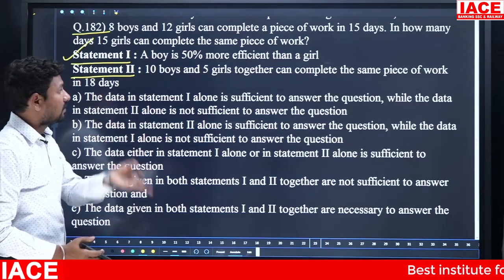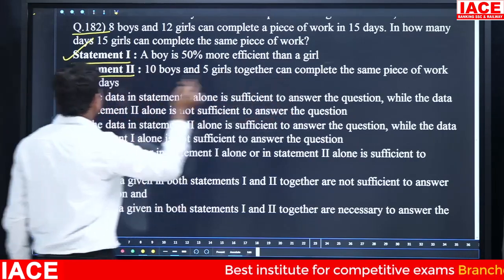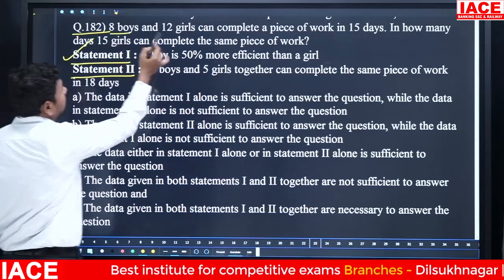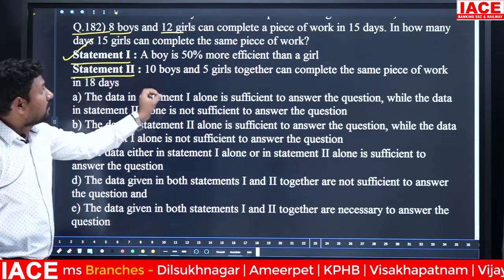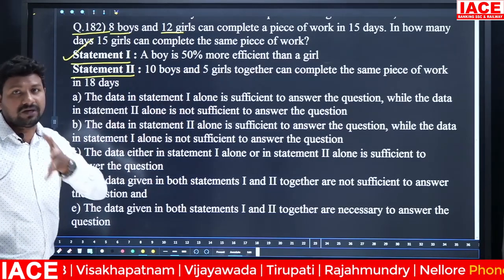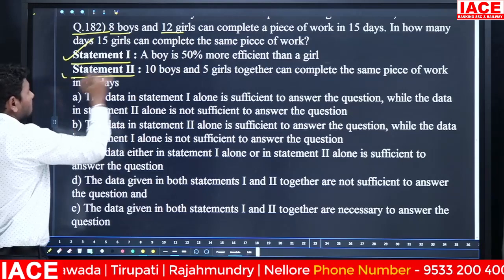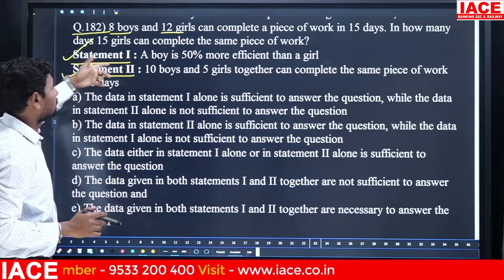Now look at statement 2 also individually. 10 boys and 5 girls together can complete the same piece of work in 18 days. Already they mentioned 8 boys and 12 girls complete a work in 15 days, and 8b plus 12g into 15 is equal to, we can use the M1D1 equals M2D2 formula. When you apply this, you will get the answer with the relation between boys and girls. That means statement 2 is sufficient to get an answer.